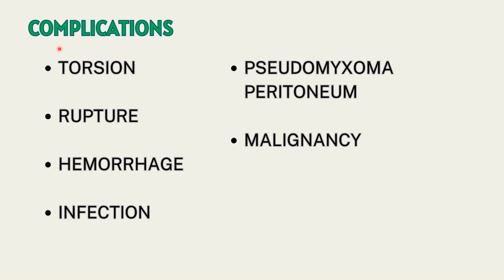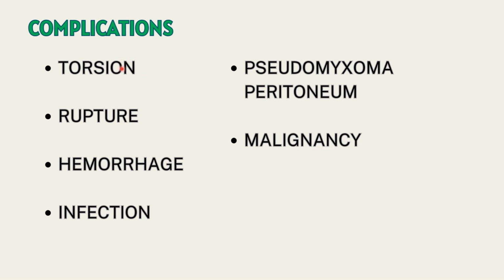Now let us see what are the complications associated with ovarian tumors. First, and one of the most common complications, is torsion. Torsion is one of the commonest complications of ovarian tumors, and again very common in dermoid cysts, as the contents of the tumor make it heavier. Dermoid cyst, we have already seen, is the most common form of germ cell tumor. So torsion is very commonly seen in cases of dermoid cysts.